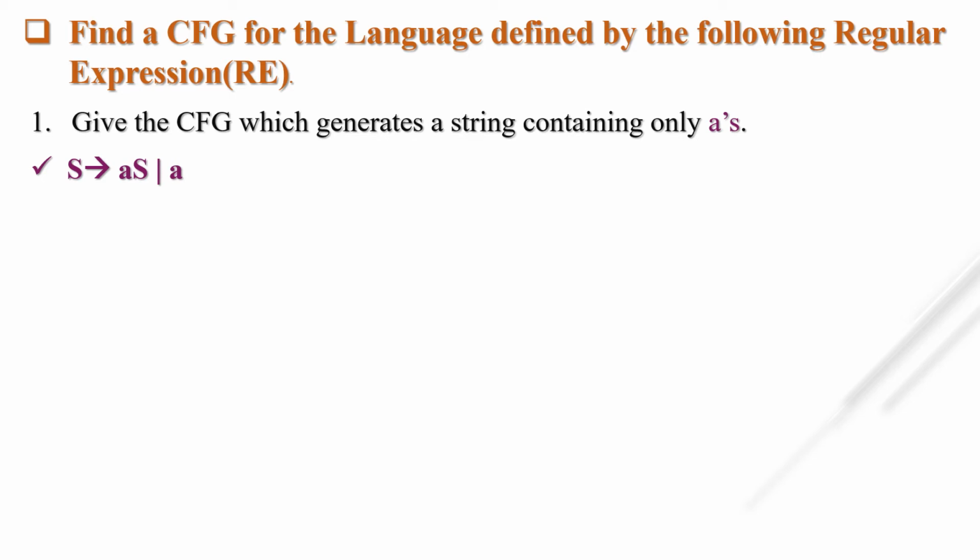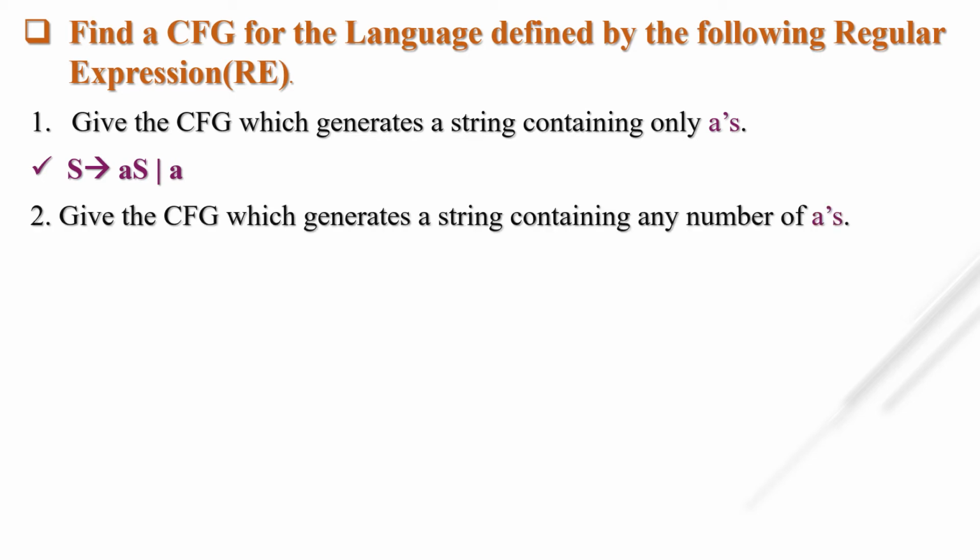Let's see the next one. Give the CFG which generates a string containing any number of A. Any number of A means 0 times A, 1 time A, 2 times A, 3 times A, any number of times. For this, how do we write the regular expression? A star.